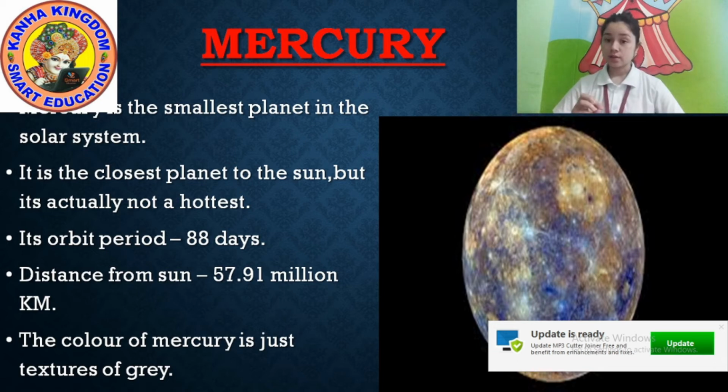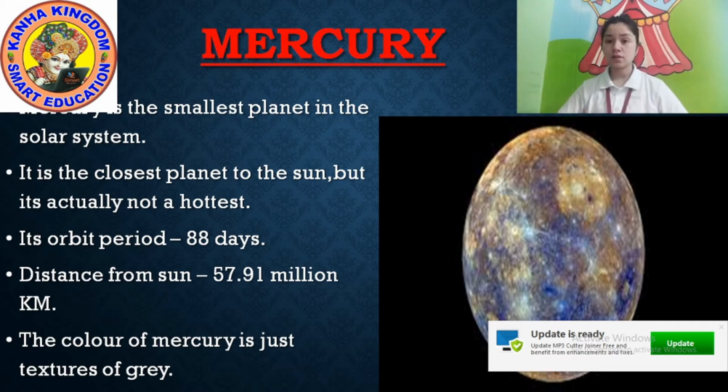Mercury is first, that's why Mercury orbits first around the sun. Mercury is the first planet to move around the sun. So it is the closest to the sun, but it is not the hottest.